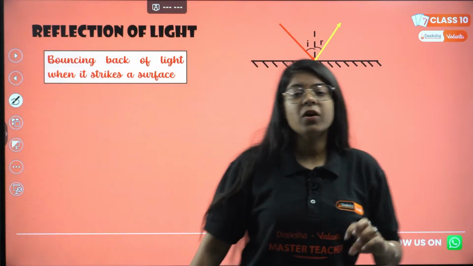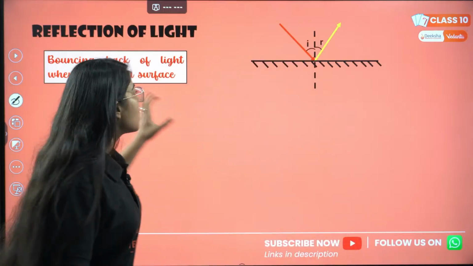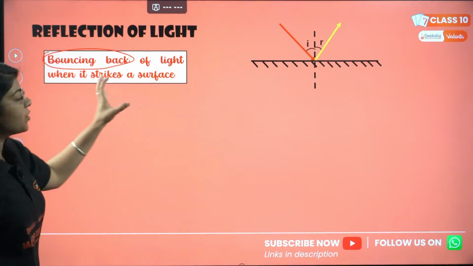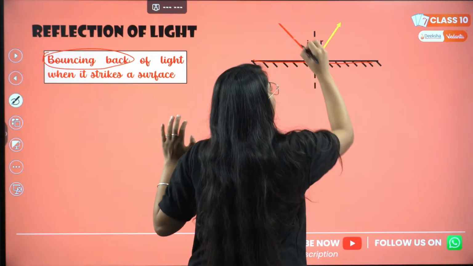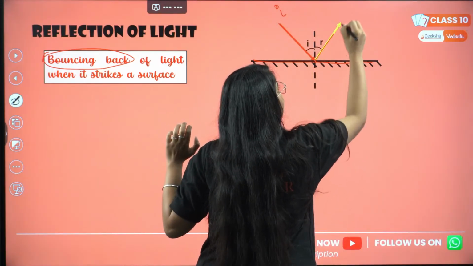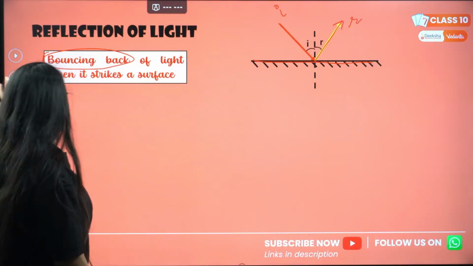Next we have what we are going to study. Two things. First is reflection of light. What is reflection of light? It's just bouncing back of light when it strikes a surface. So this is my surface. This is the incoming light. We regard it as incident ray, and then it reflects and goes back. We regard it as reflected ray. Correct?